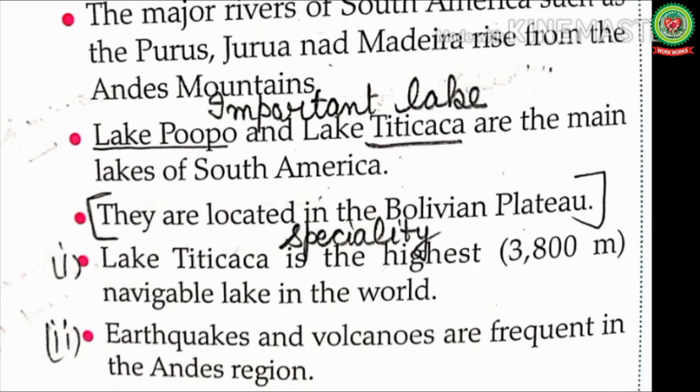Now we will read the last point of this topic. Earthquakes and volcanoes are frequent in the Andes region. Here region means area and frequent means regularly. Students, the Andes Mountains were formed by tectonic activity. The world's highest active volcano, Mount Cotopaxi, lies here. That's why this area is prone to earthquakes. I hope this concept is clear to you all.